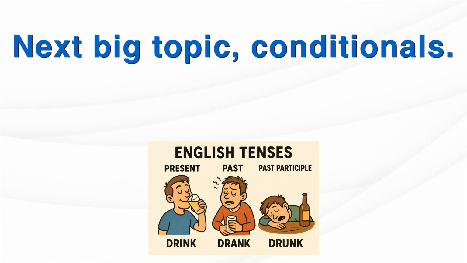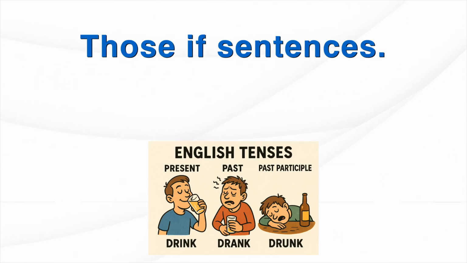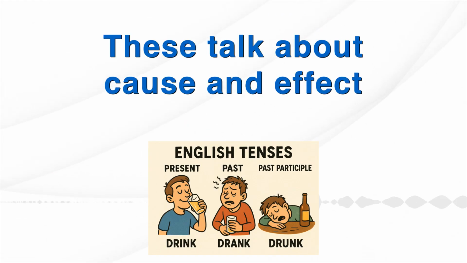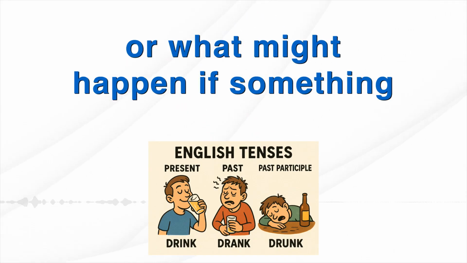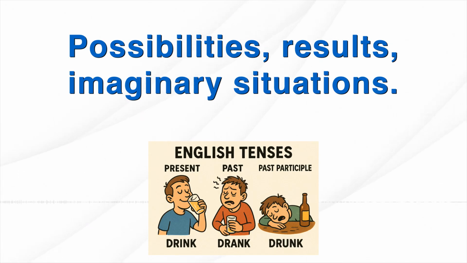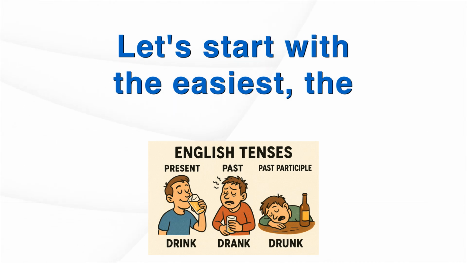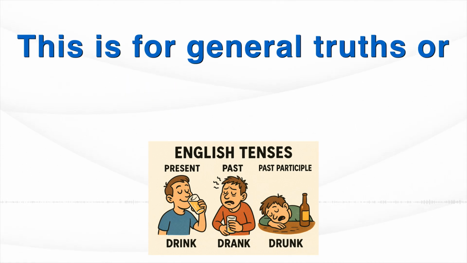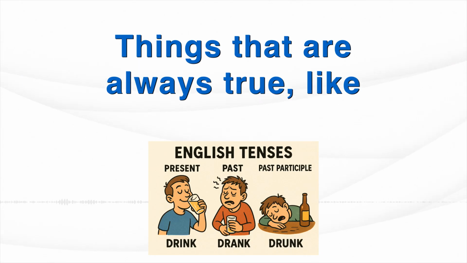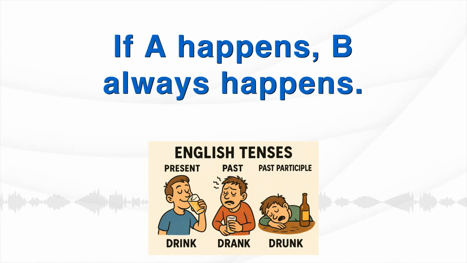Okay, next big topic. Conditionals. Those if sentences. These talk about cause and effect, or what might happen if something else happens. Possibilities, results, imaginary situations. Let's start with the easiest. The zero conditional. This is for general truths or facts. Things that are always true, like science rules. If A happens, B always happens.